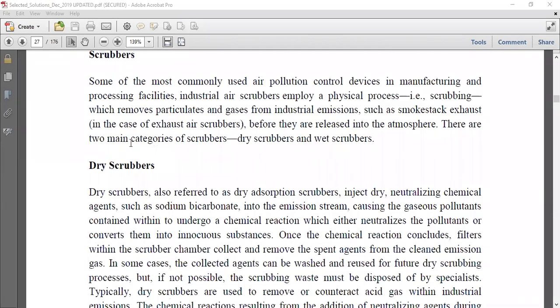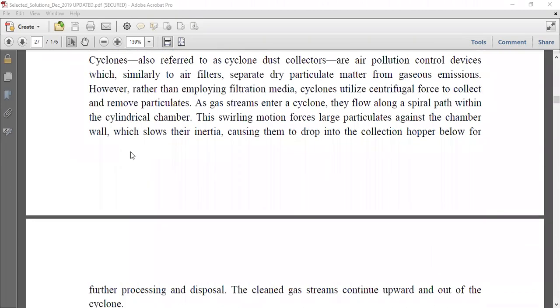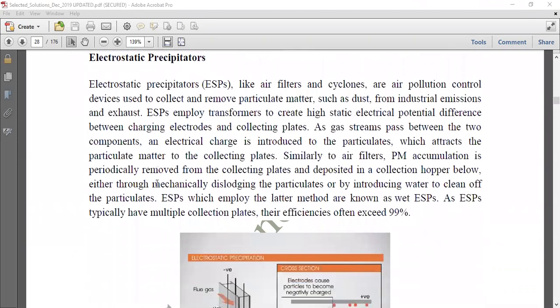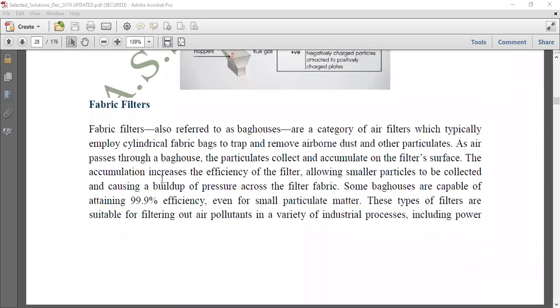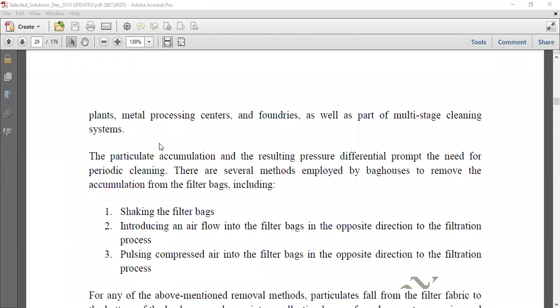Then we have scrubbers, dry scrubbers and wet scrubbers, and cyclones as asked in the exam. Then we have the electrostatic precipitator, which is quite efficient. And we have the fabric filter or bag filter, which has almost 99.9% efficiency, mentioned here. There are other devices also.